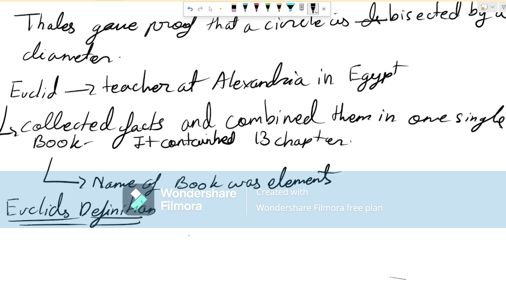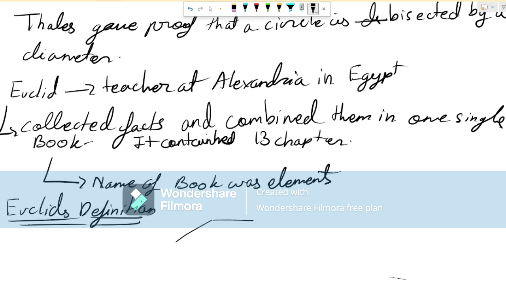Now the fifth one: a surface is that which has length and breadth only. Suppose I draw a rectangle over here. What can you observe? That it has only length and breadth. It doesn't have height. Now the sixth one: the edges of a surface are lines.